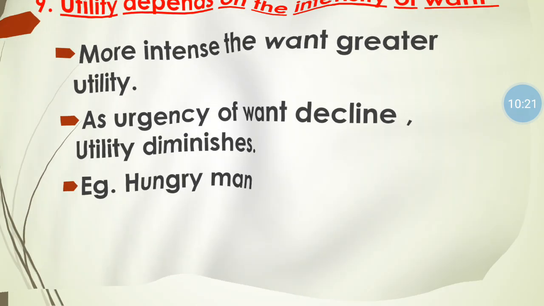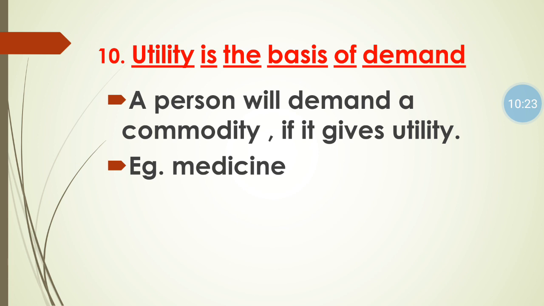Next is, utility is the basis of demand. A person will demand a commodity if that commodity provides some utility. Example, medicine. When we are not feeling well, or when we have fever or cough or any type of disease, at that time we demand medicine.